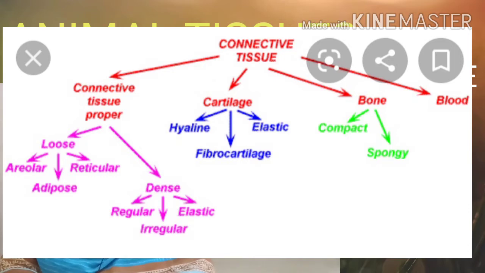The skeletal tissue consists of bone and cartilage. Next, the third type is the fibrous connective tissue. That is, the fibrous connective tissue is nothing but this areolar tissue, adipose tissue, like that. So these are some of the types of the connective tissues.